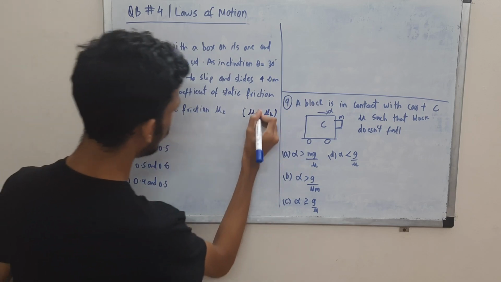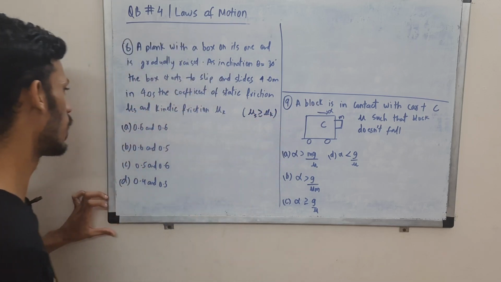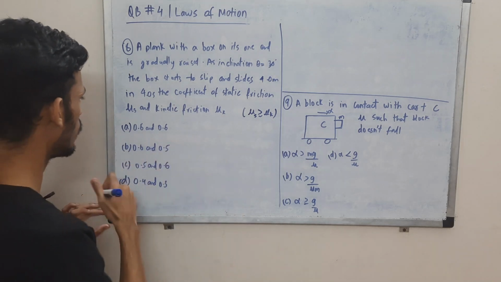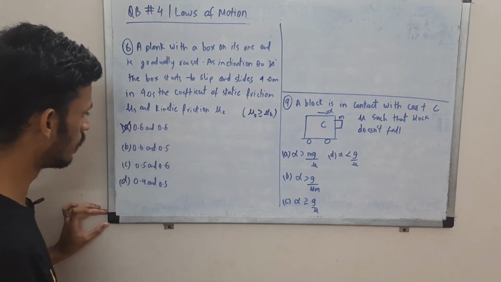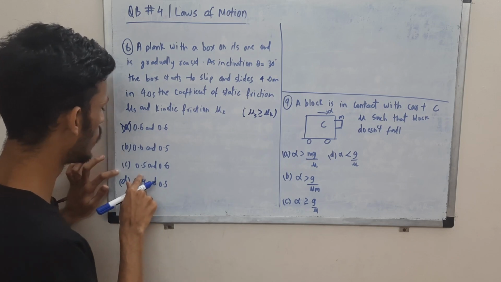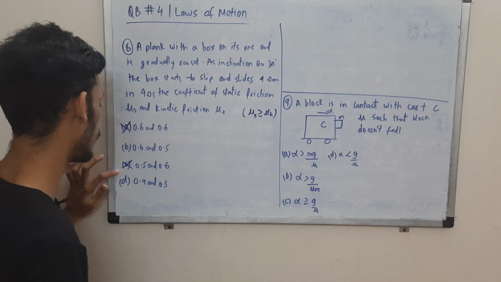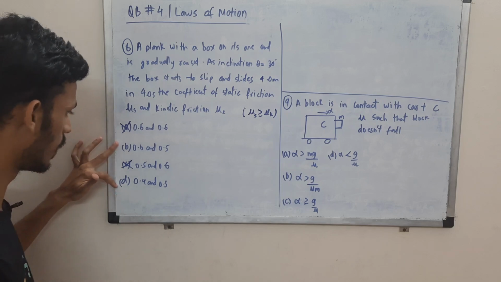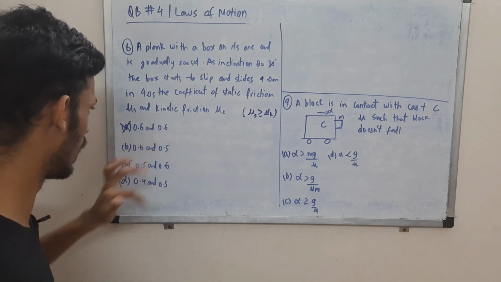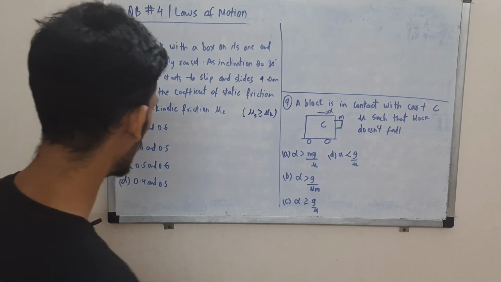Sometimes in practical cases it might be equal. So if you have this in mind, you can say this will not be my option. Here if you see mu s is less than mu k, again this cannot be my option. So the only viable choices are these, wherein mu s is greater than mu k, right?